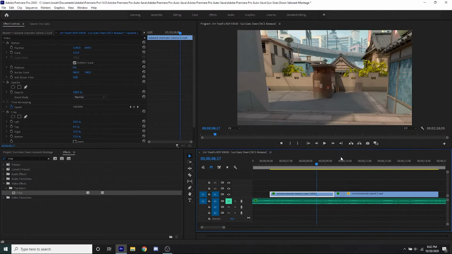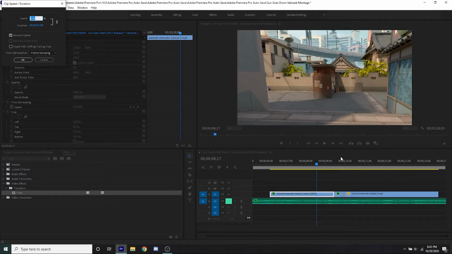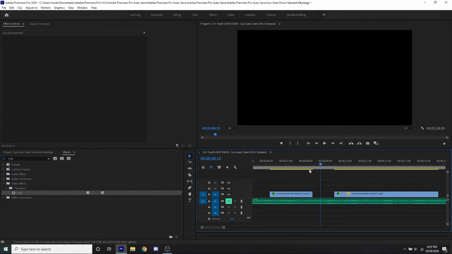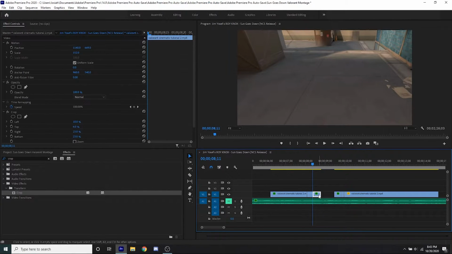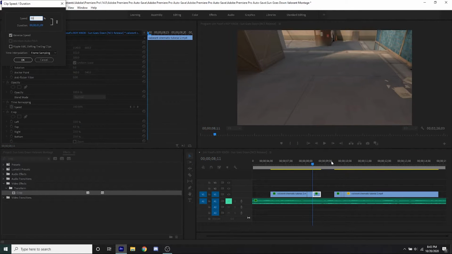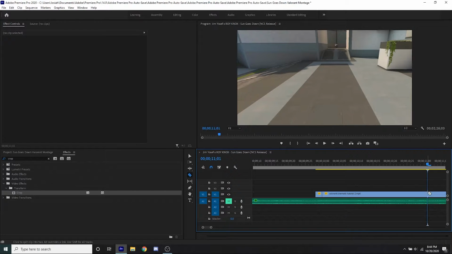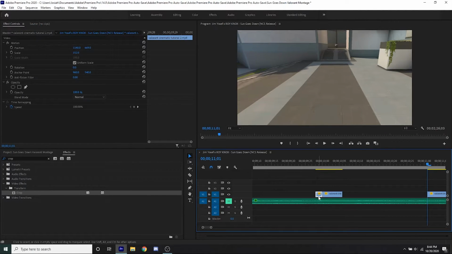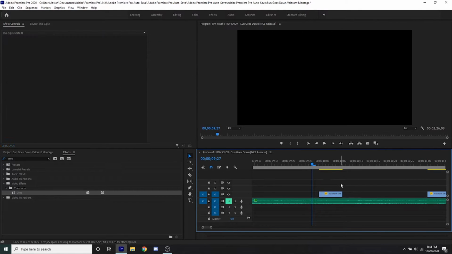And then with your second ones, you obviously want to speed these up as well. So 150 for this one, and this looks like a really nice cinematic. And then obviously at this last part where it's curving down, you want to make that look sped up a little bit more than usual. And you're going to take this and then just zoom in, and we can just go ahead and do 500. And then take this and just put it to 500, because this is also going to be our opening. And then just smash these together, and then we have a really good opening right there.